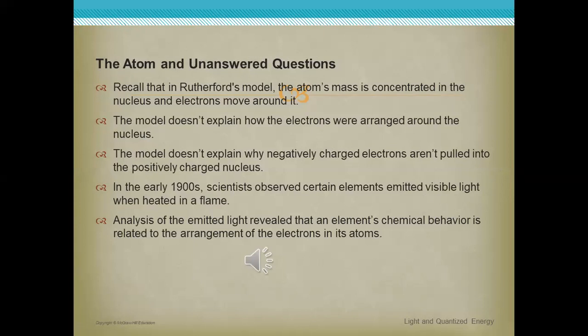According to the arrangement of these electrons around the nucleus of each atom, the chemical behavior of each element will differ from the other one.